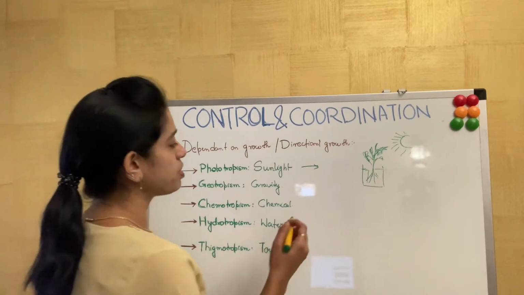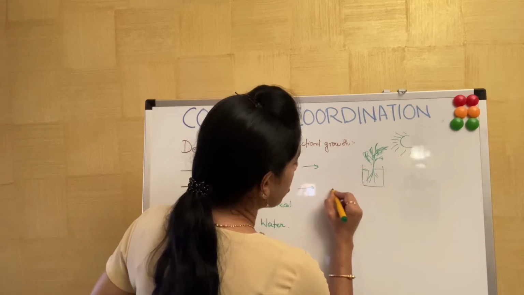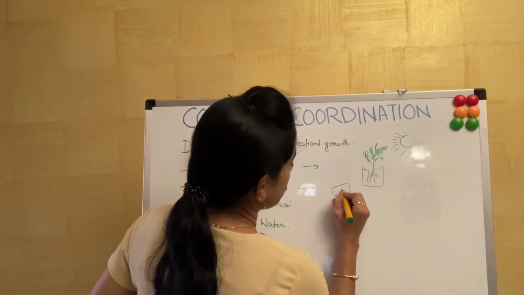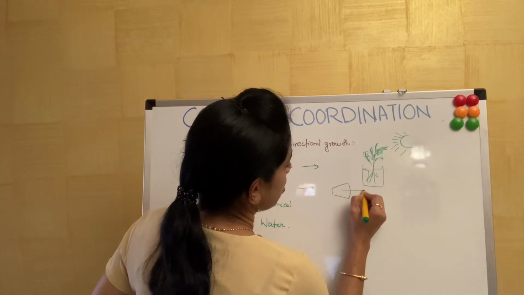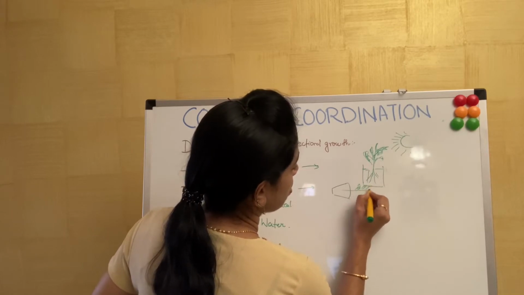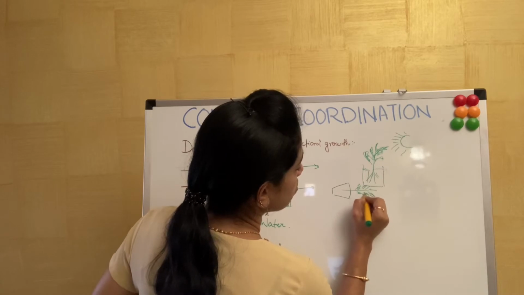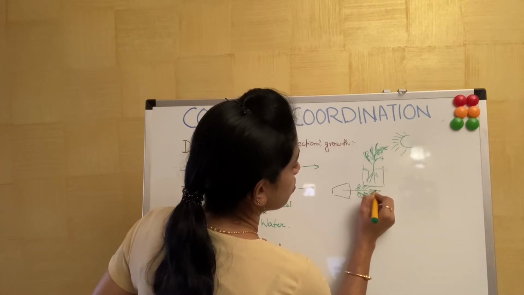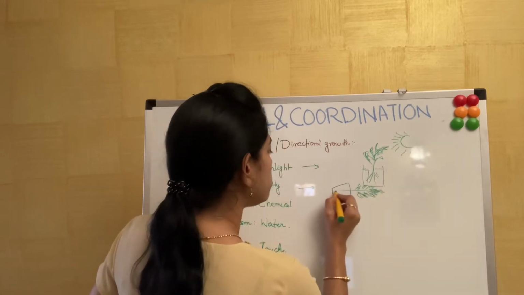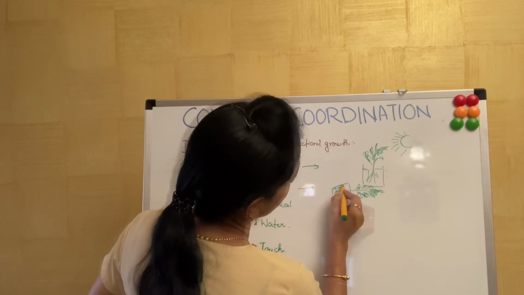Next is geotropism. When we talk of geotropism, what happens? Supposedly, if we keep a potted plant like this, this is the soil.